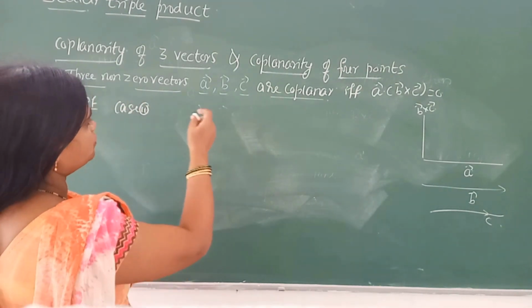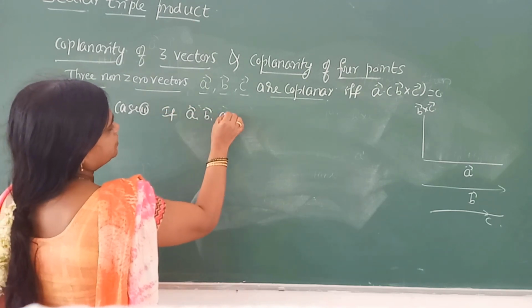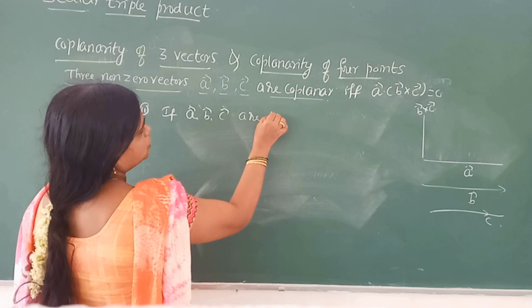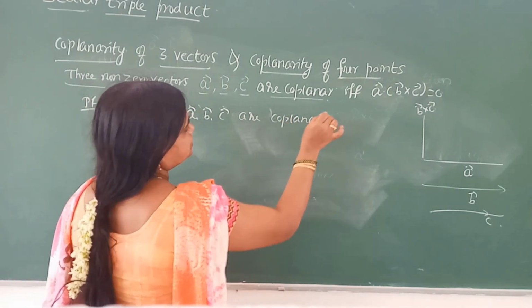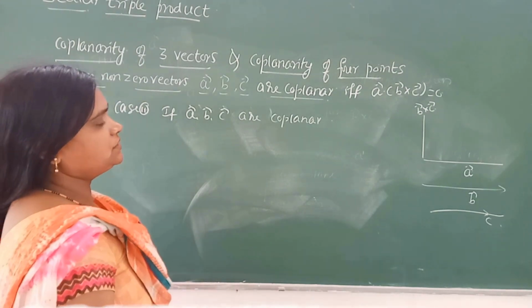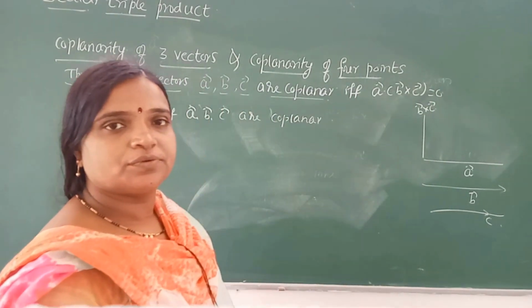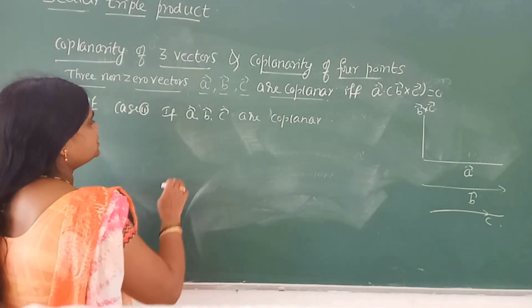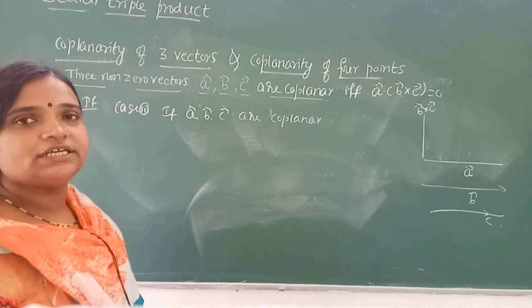Means reverse form. If vector A, vector B, vector C are coplanar, then we have to prove A dot B cross C is 0. See, if vector A, vector B, vector C are coplanar, they lie on the same plane.